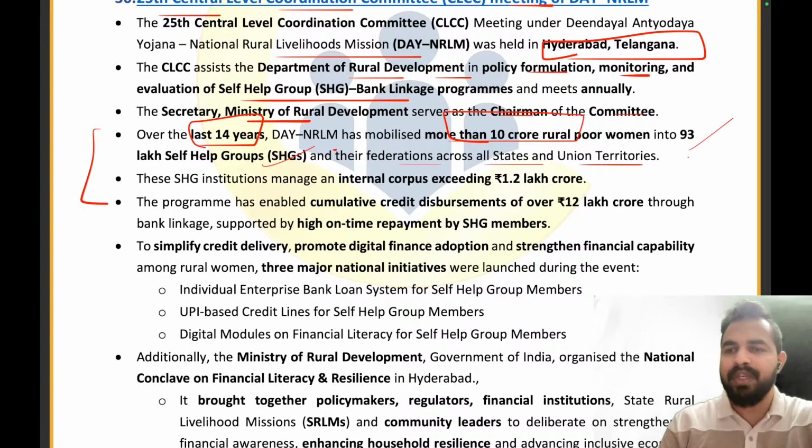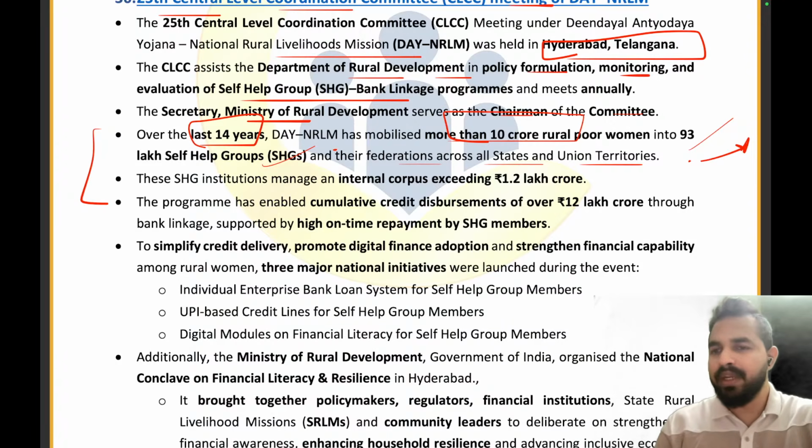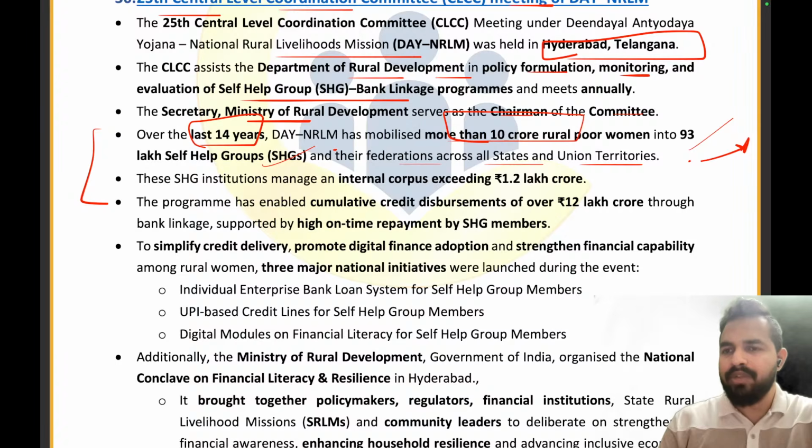Let's take an example. A single woman is going to the bank for taking a loan, right? So when the bank will say, okay, what is the collateral that you can give? What is your skill set? It will be asking her 100 questions, and the person will get demoralized, and even the bank will not have that much confidence in the woman. So there are higher chances that she will be denied the loan.